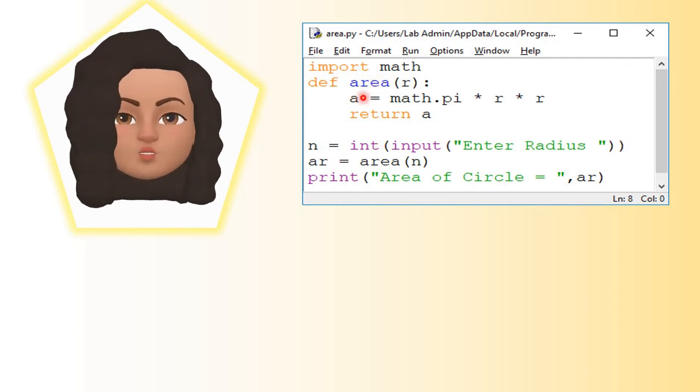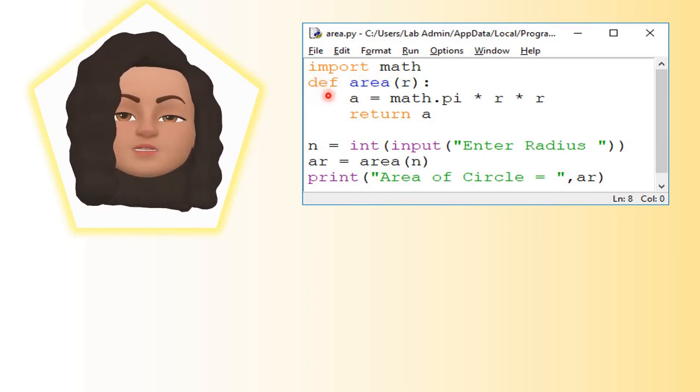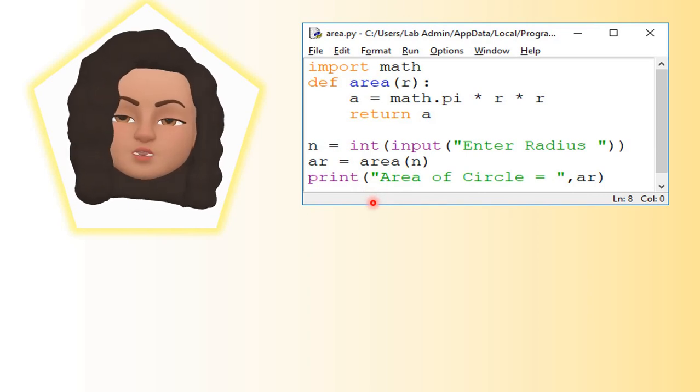Any modules should be imported before the function definition itself. So first write import math and then start defining the function, and when you are using that particular function from that module, the name of the module dot function, math.pi, should be written. Okay, so this is how you can use a module inside a function, right?